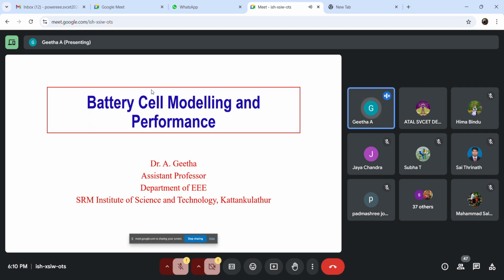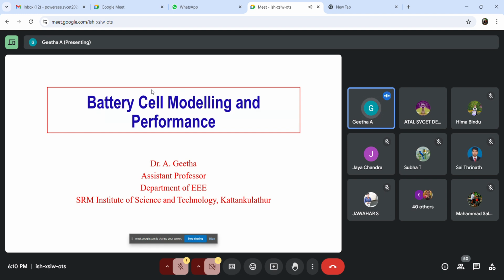This session is particularly meant for how to choose a battery pack for electric vehicles. It may be a two-wheeler, three-wheeler, or four-wheeler. How to choose the battery capacity, what should be your battery voltage, how many cells we are going to have in series, and how many cells in parallel. Those are the designs we are going to see in this session.